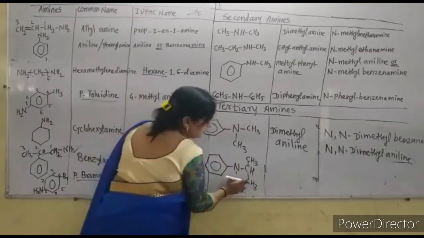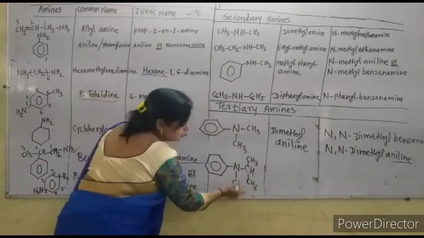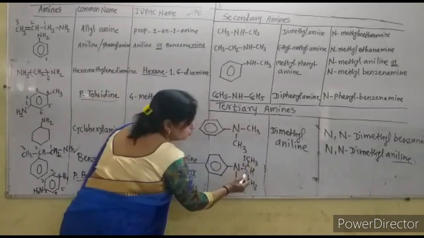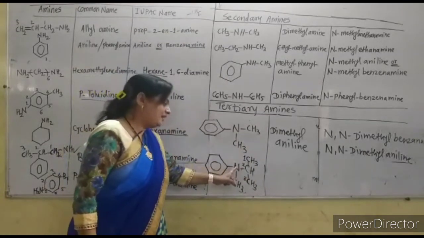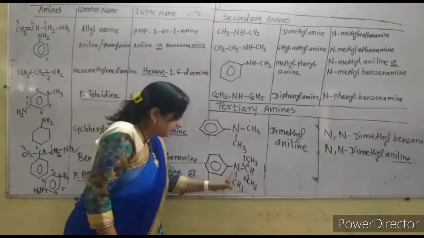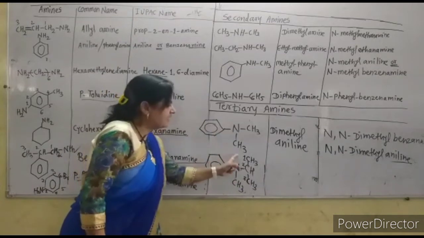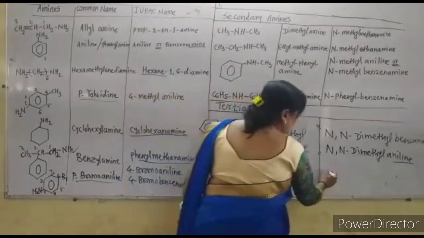That is also correct. But for numbering, I draw it like this. Now number this longest chain as 1, 2, 3. And this is the methyl, N-methyl, and actually it is the aniline. So what is the IUPAC name for this compound?